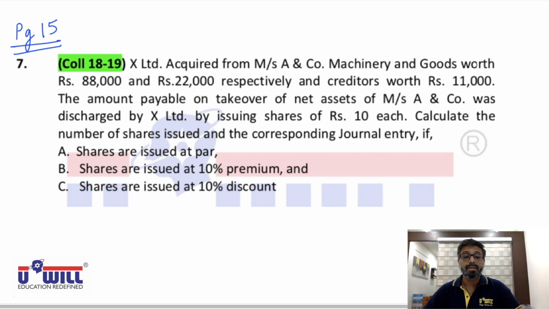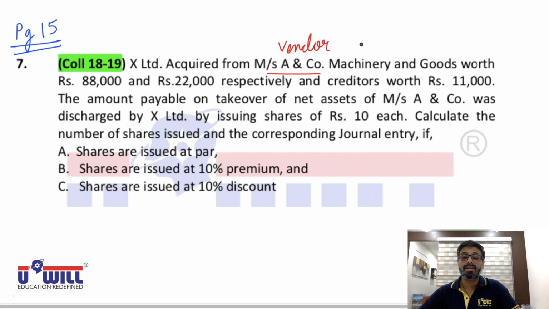X Limited acquired from Messrs A and Company. Who is A and Company? You have acquired from that company, they are the vendor, the seller. So X Limited acquired from A and Company machinery and goods worth rupees 88,000 and 22,000 respectively.